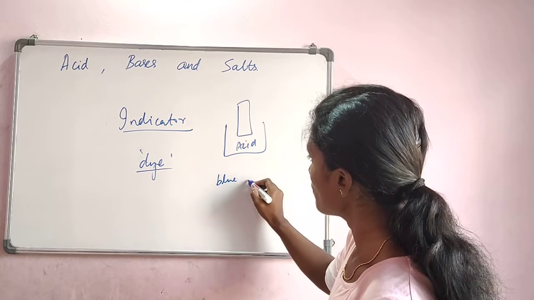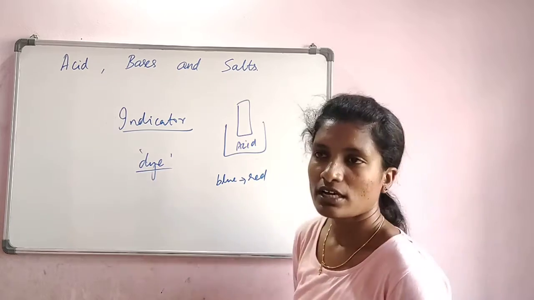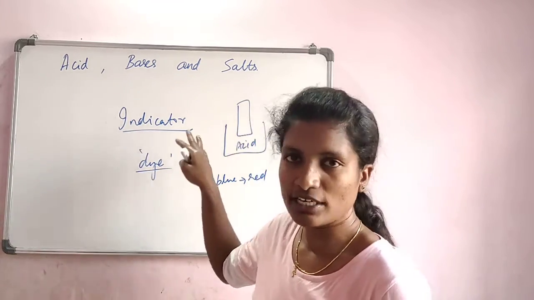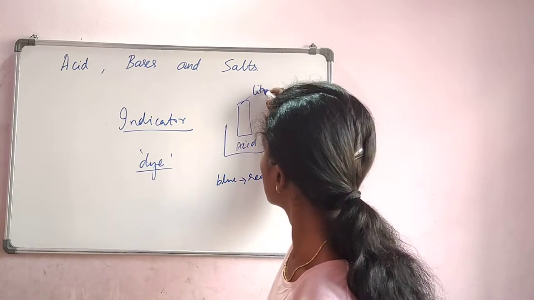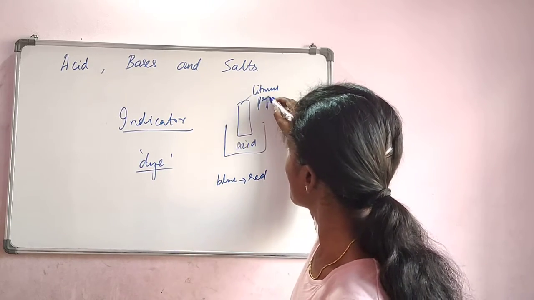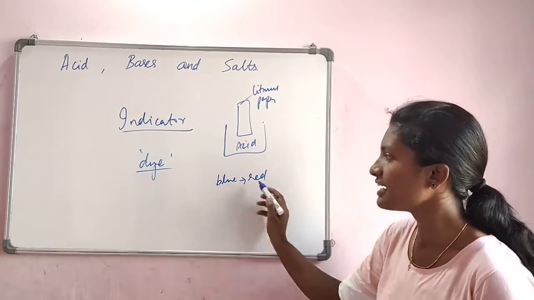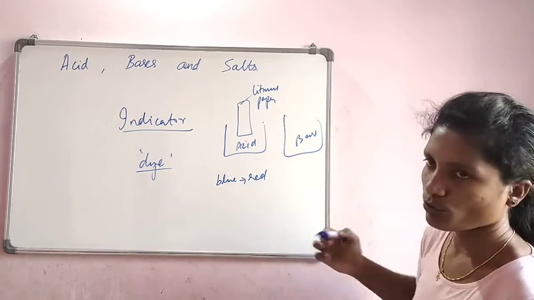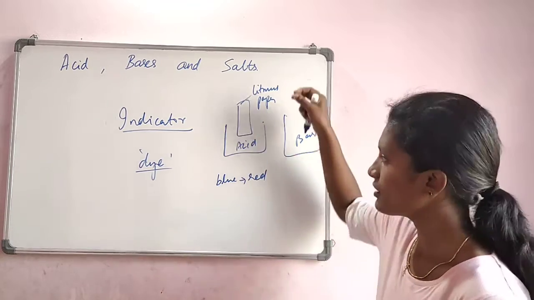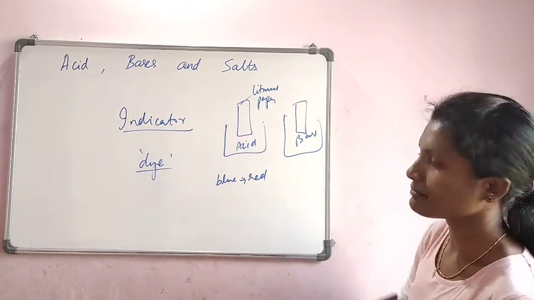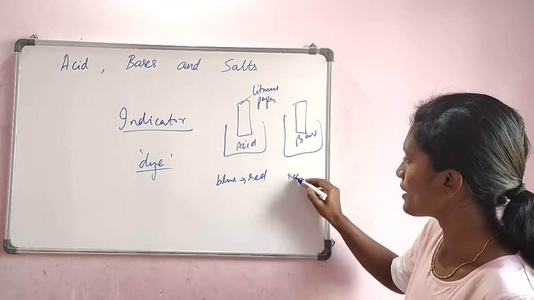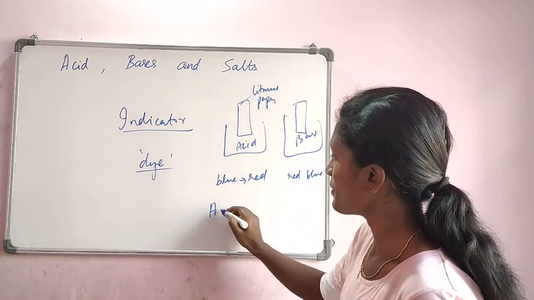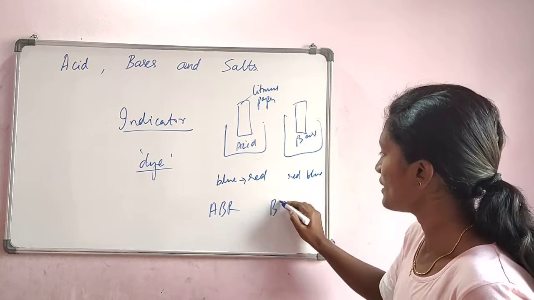From blue to red. It is litmus paper, which is called a natural indicator. Litmus paper is an indicator. If we put that in an acid, it turns from blue to red. Similarly, if there is a base given to you and we don't know whether it is a base or not, once you put that litmus paper, it turns from red to blue. So how to remember this?